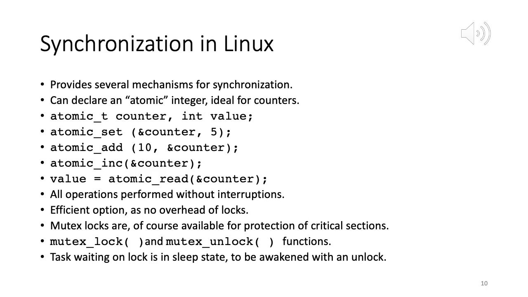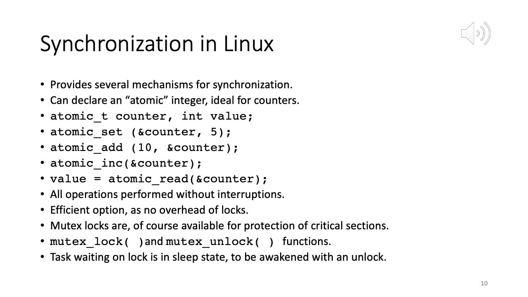Okay, now I am on slide 10, and these are the last couple of slides, where we very briefly discuss how Linux does synchronization. Linux provides several mechanisms for synchronization. One of the important ones is the concept of atomic integers.